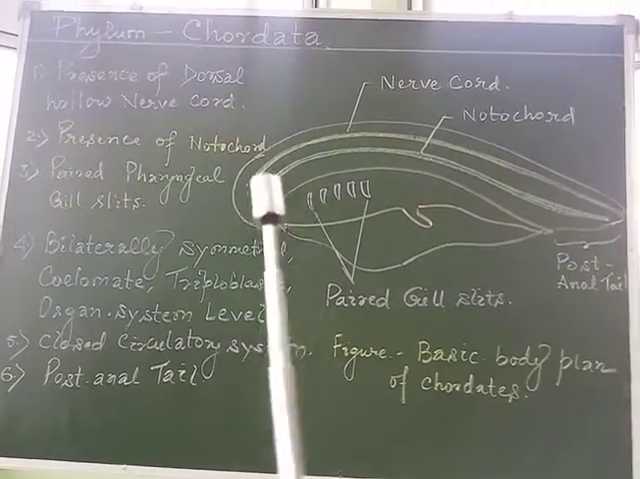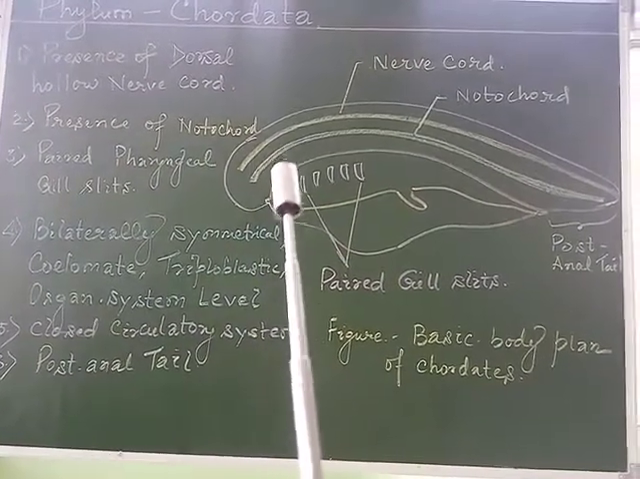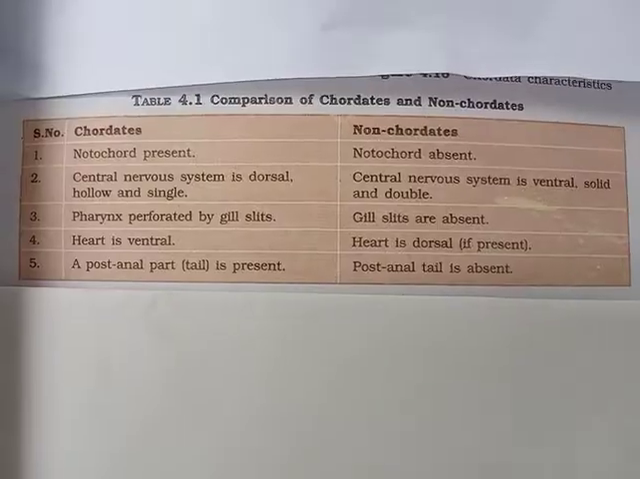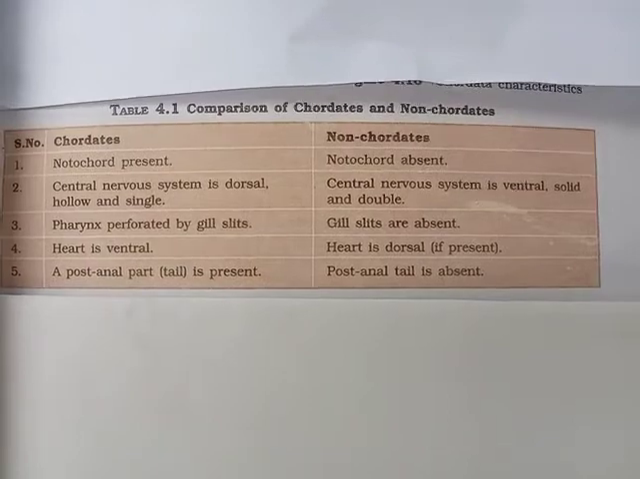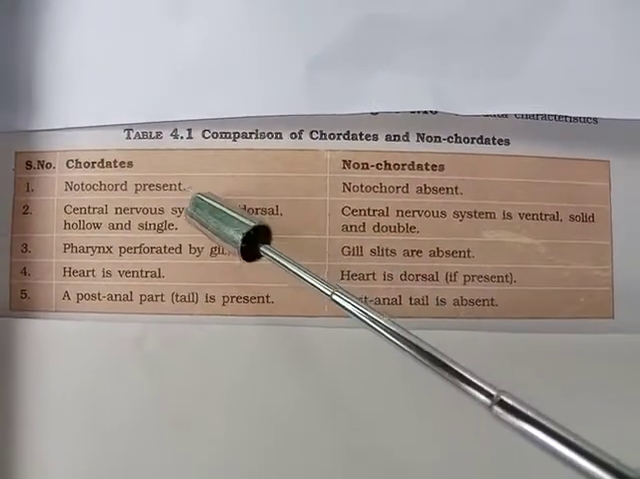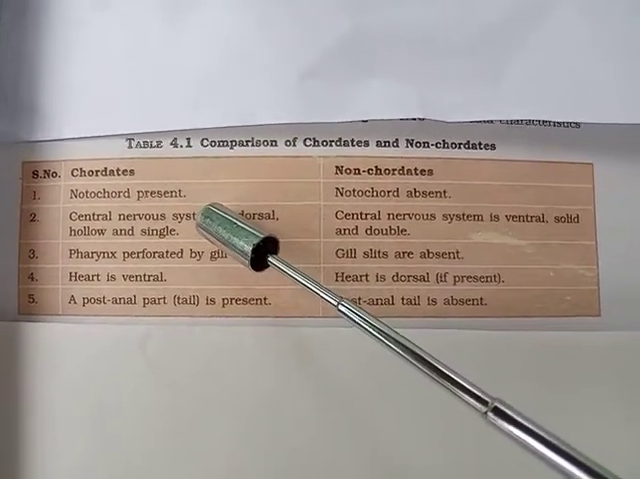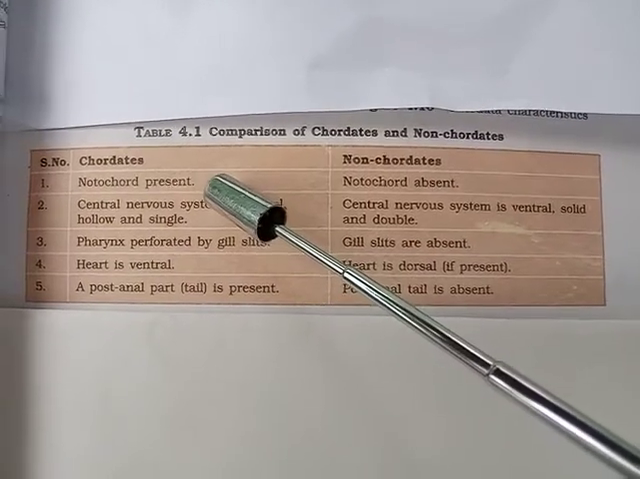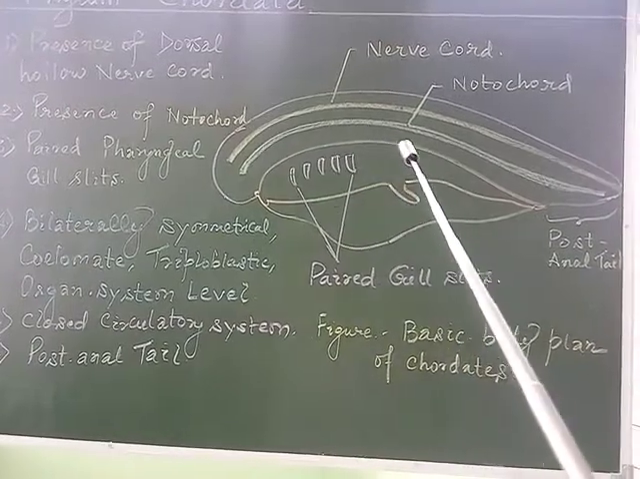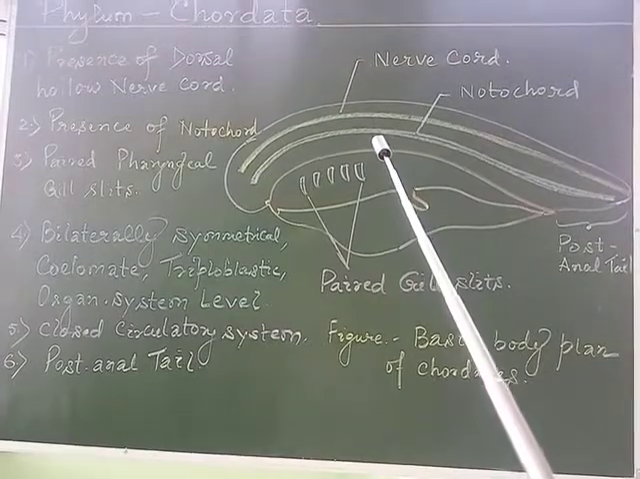So, we have discussed the basic body plan of the chordates, upon which the body of chordates is made up. Now we will compare the chordates to non-chordates. As we have discussed, in the case of chordates, the notochord is present, dorsal to the alimentary canal and ventral to the nerve cord.